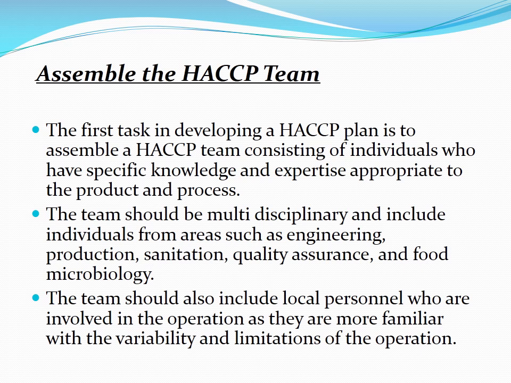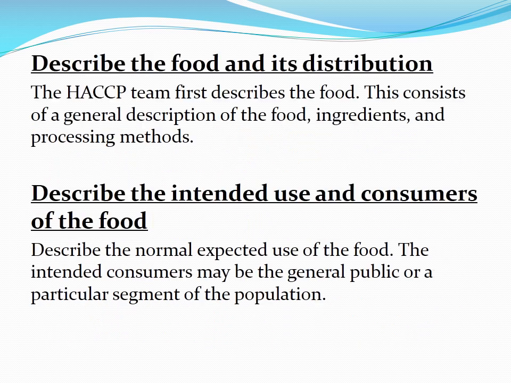The first task in developing a HACCP plan is to assemble a HACCP team consisting of individuals who have specific knowledge and expertise appropriate to the product and process. The team should be multidisciplinary and include individuals from areas such as engineering, production, sanitation, quality assurance, and food microbiology. The team should also include local personnel who are involved in the operation as they are more familiar with the variability and limitations of the operation.